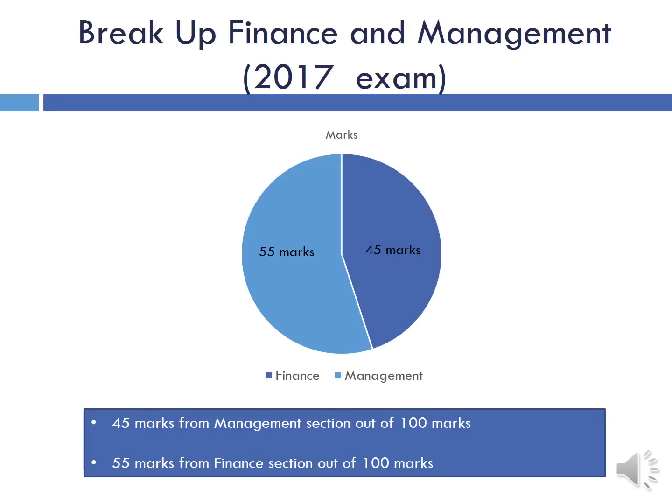Now let's start with the breakup on finance and management portion. The finance and management portion in FM, as we all know, contributes 100 marks, out of which 55 marks worth of paper came from finance and 45 marks worth of paper came from management. So this breakup is almost similar to last year, and finance will always take a lead in the coming years also because that is more important with respect to the RBI Grade B exam.